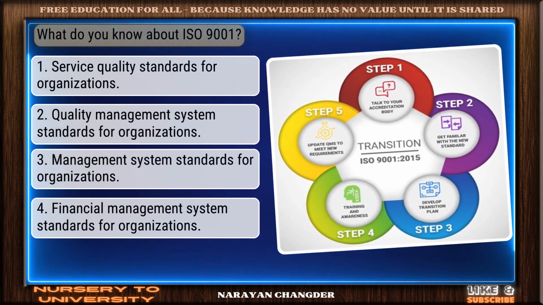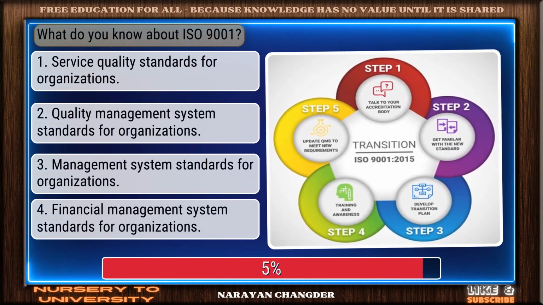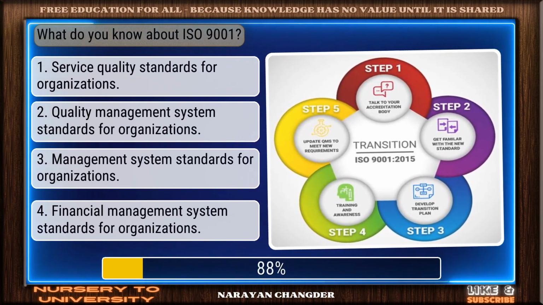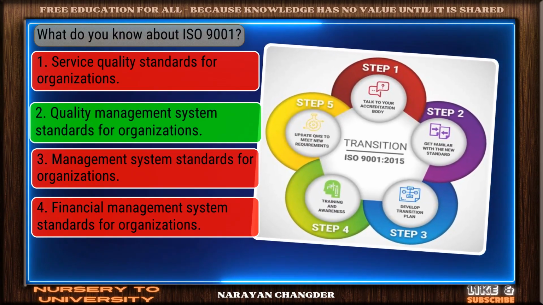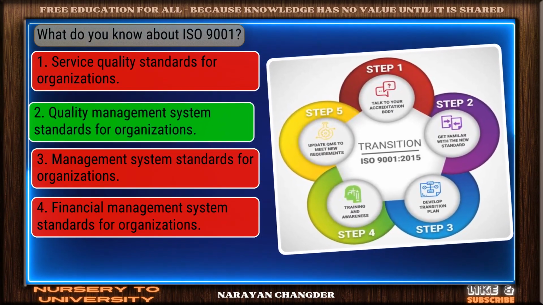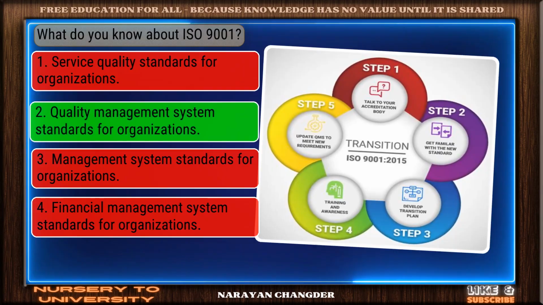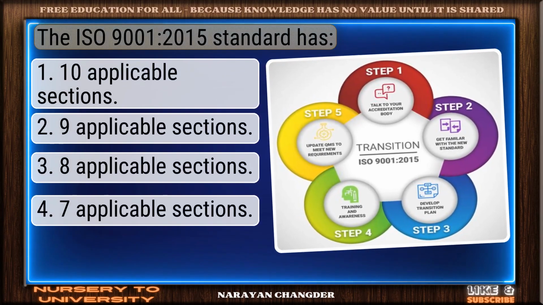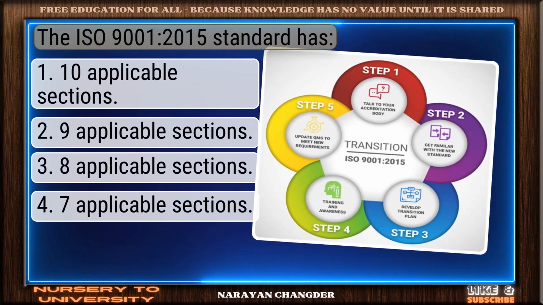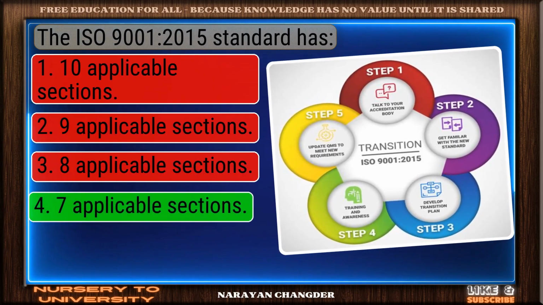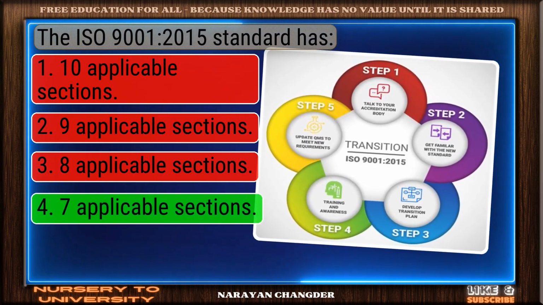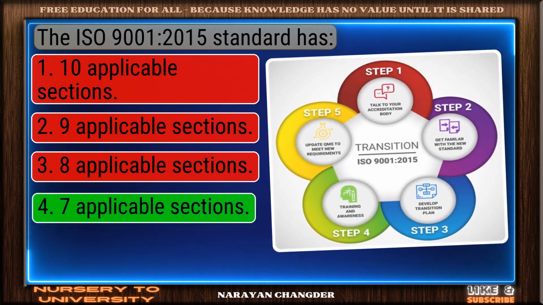Question number 36. What do you know about ISO 9001? Good thinking. Quality management system standards for organizations is the right answer. Question number 37. The ISO 9001 2015 standard has? On track. 7 applicable sections is the correct answer.